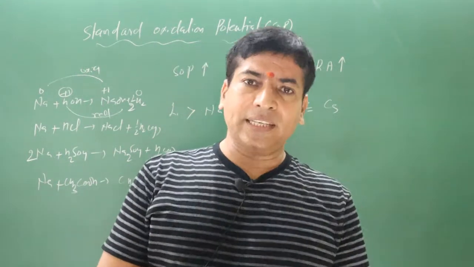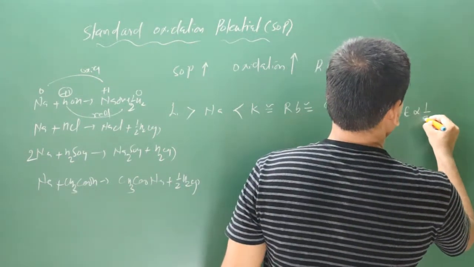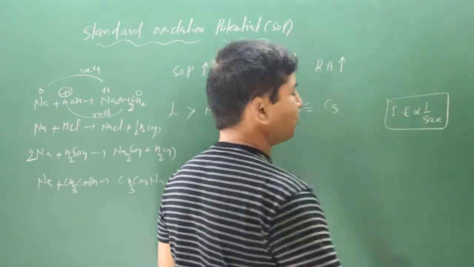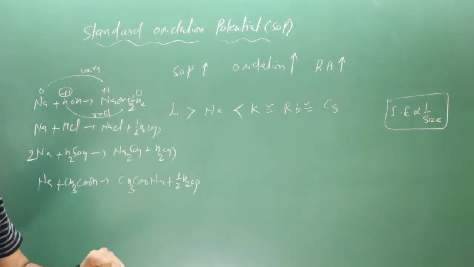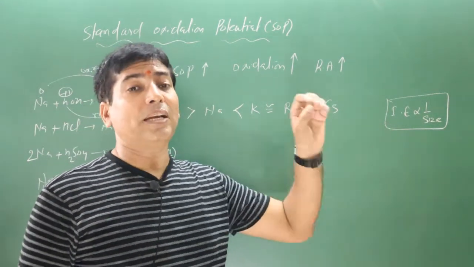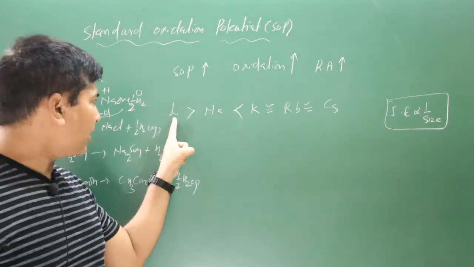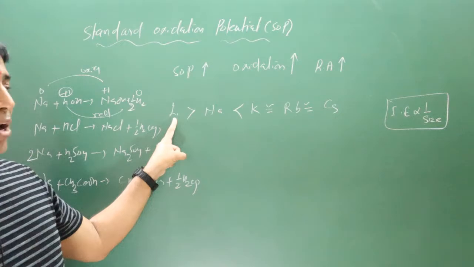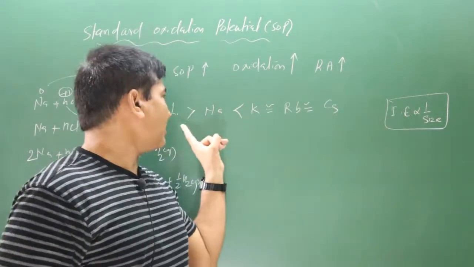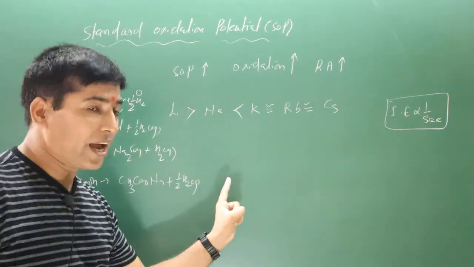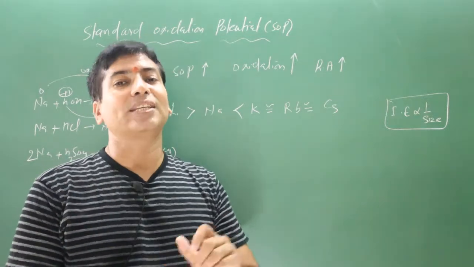Now we talk about ionization enthalpy. We have learned that ionization enthalpy is inversely proportional to size. The smaller the size of the atom, the higher the ionization enthalpy, and the higher the ionization enthalpy, the lower the tendency to lose the electron. If I talk about ionization enthalpy, lithium is supposed to have the highest ionization enthalpy in comparison to the rest of the elements. Why? Because its size is very small. Then it is supposed to have the lowest tendency to lose the electron and act as a mild reducing agent.